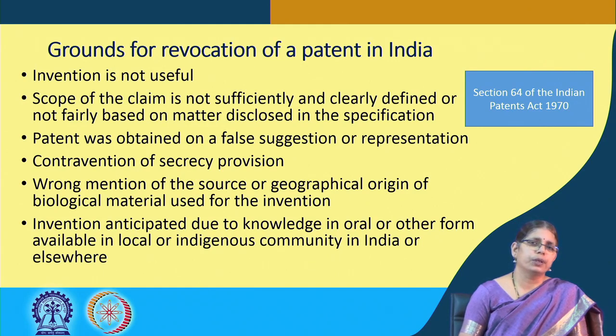Another ground for revocation of patents is the wrong mention of source. Particularly, this is valid for the case of inventions that arise out of bioresources. So, those inventions which are used in relation to bioresources, where they derive from, let us say, microorganisms, or the invention is based on some extract out of a plant, the need for mentioning the source of the biological material is important. This is again in compliance with India signing up with the Budapest Treaty.